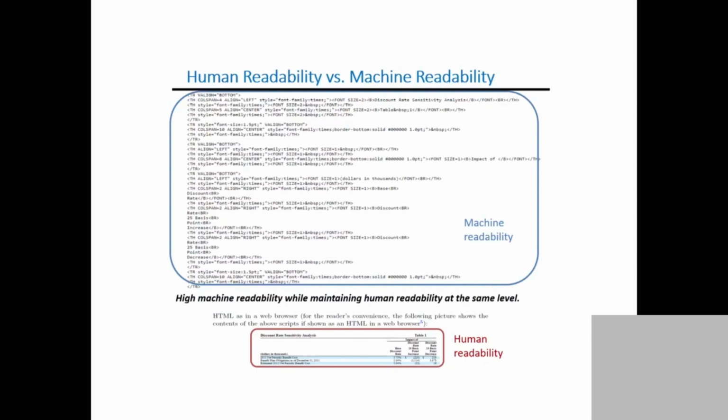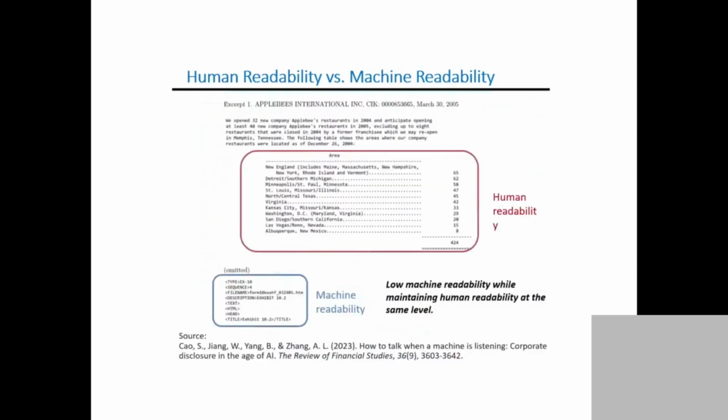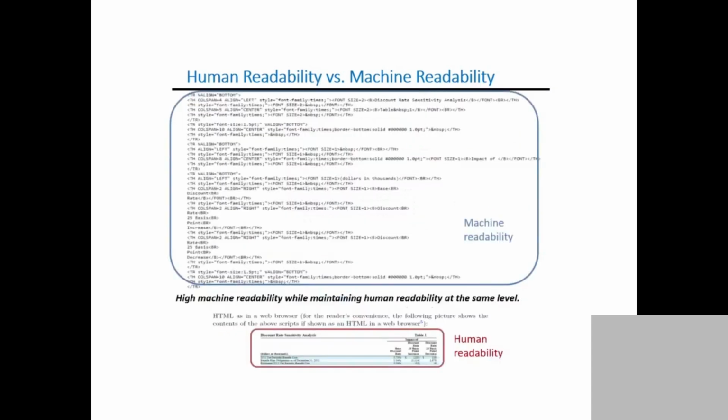So you guys can see that in the two scenarios, it is equally easy for humans, right? Reading this table, easy, and reading this table, also easy. But for machines, it makes a difference. Reading this code is painful for a machine, but reading this one is relatively easy. So this is one example we showed in the paper. 20 years ago, managers did not care about this web script language. But now, managers care about it.